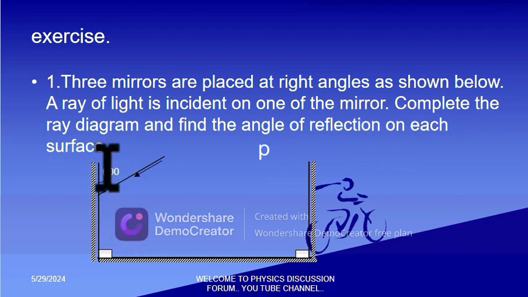So from here you find that here it is 60 degrees. Being that we obey the laws of reflection, so the angle of incidence here, we have a normal. Normal will be here. So the angle of incidence is 90 minus 60, you get 30 degrees. So meaning the angle of reflection here will be 30 degrees. So this angle here is 60. Then the angle here where this line meets this surface is now 60 degrees. Therefore, when you draw a normal line here, you get this angle here to be 30 degrees.